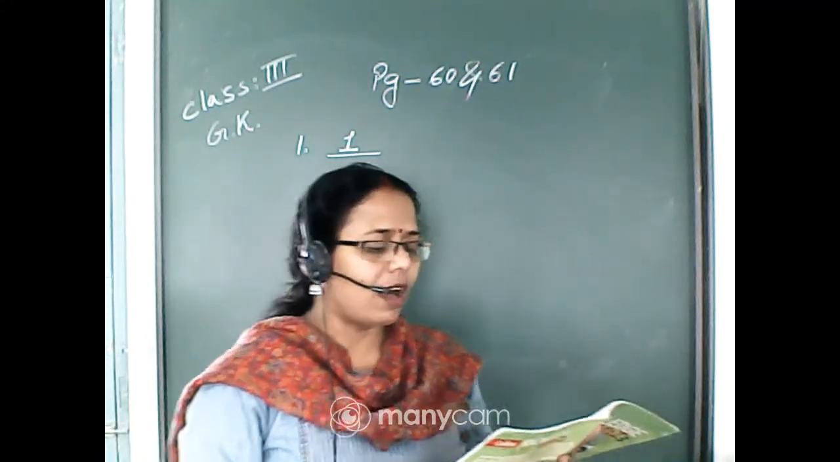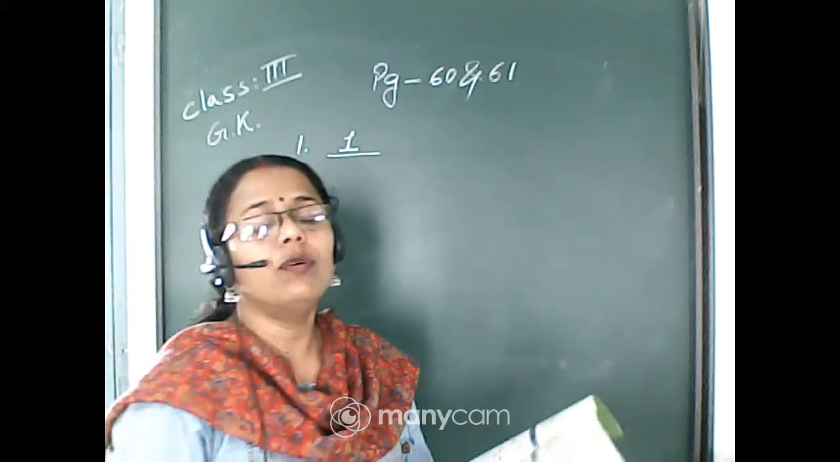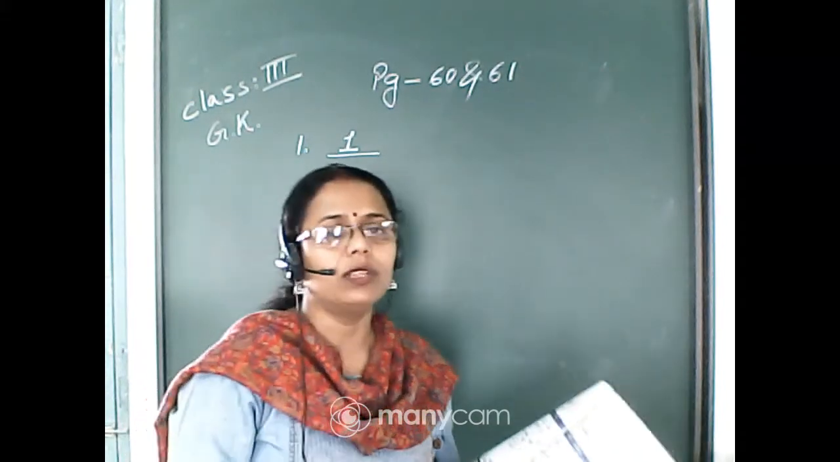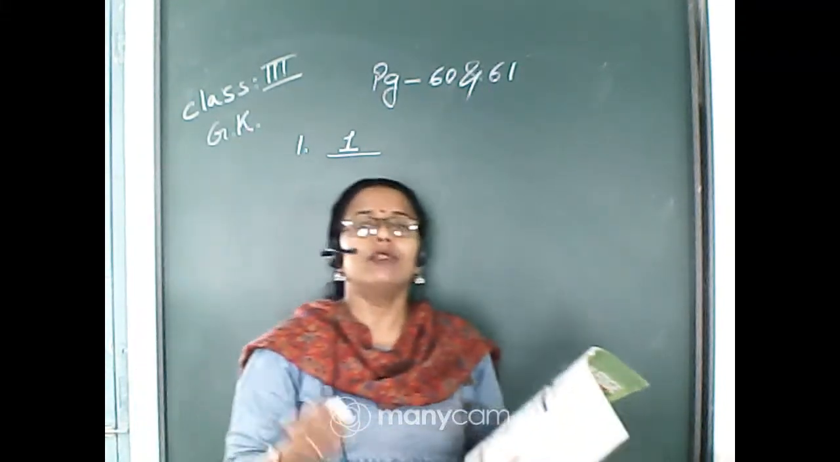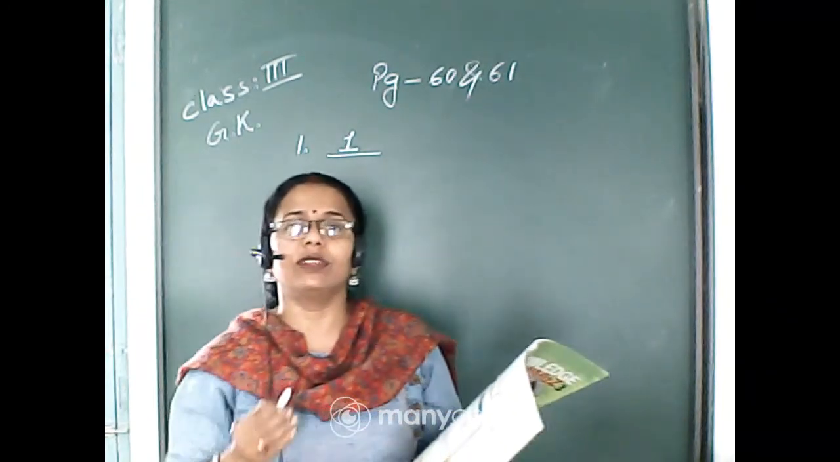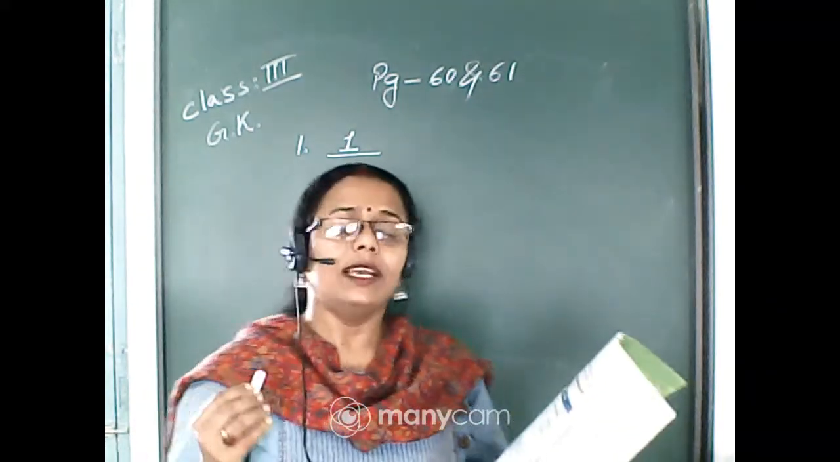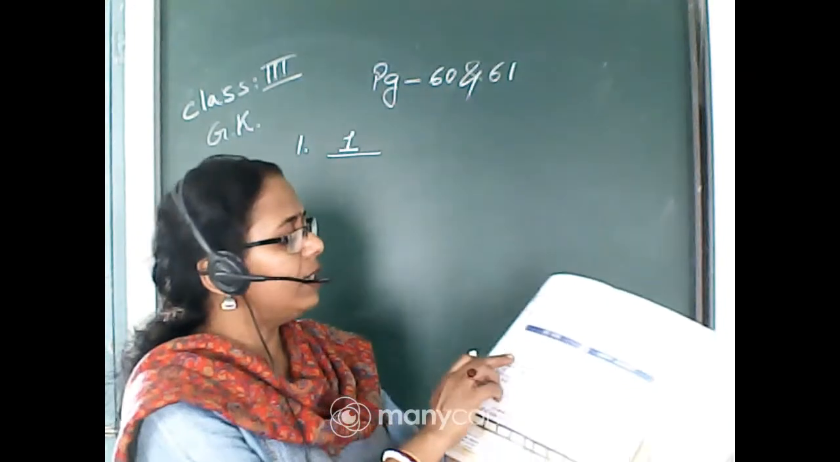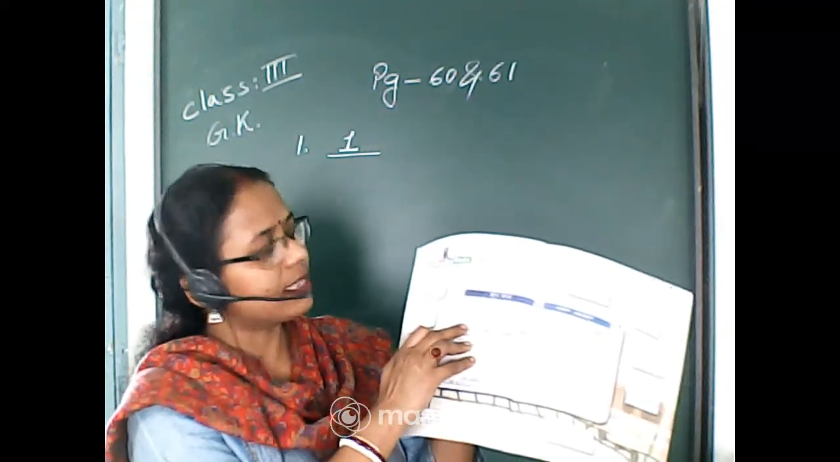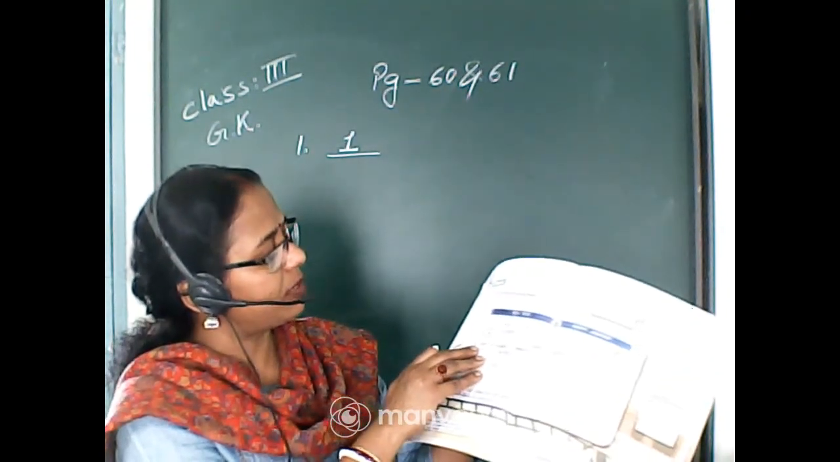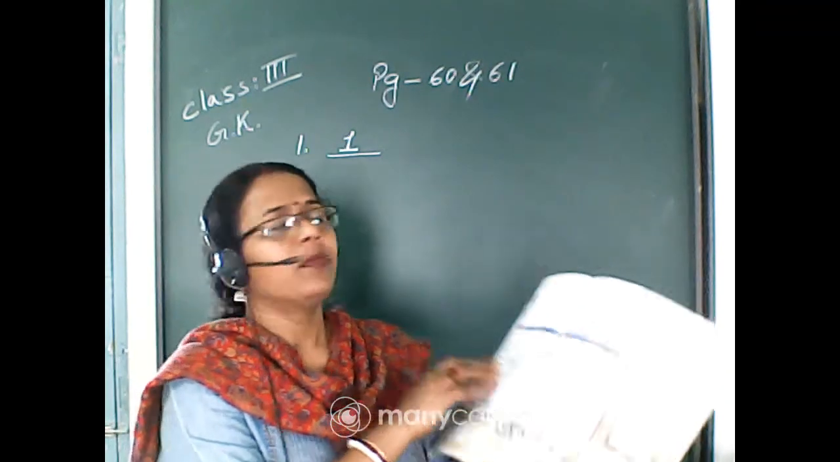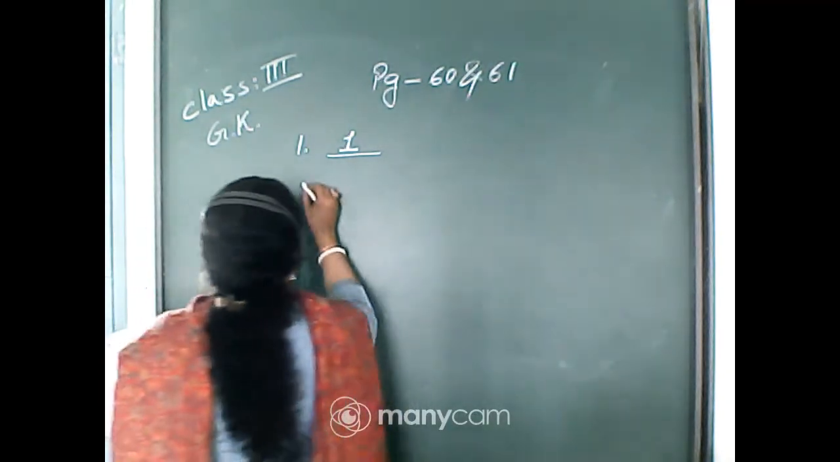Now the next question, number 2. By what class are they traveling? We know that for trains we have first class, second class, third class, and sleeper class. So different types of classes are there. Here the class has been given, and over there it has been written 3. So here the class will be 3.